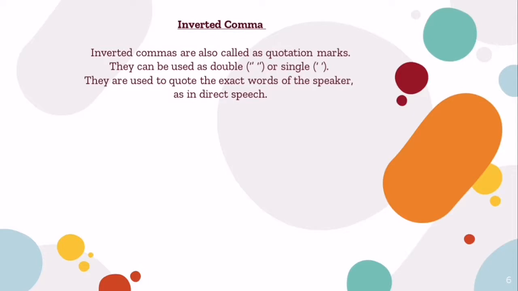Inverted commas. Inverted commas are also called quotation marks because they are used to quote down the sentence of the speaker with the exact words. They can be used in doubles or in singles. Example, our teacher says, "Hard work is the key to success." Some people believe that instead of putting double quotes here, we could have used single quotes. But sometimes single quotes are used for very short sentences. Here this was a long sentence. It is better to use double ones. Otherwise, if just the word hard work or success you are mentioning, just one word each, you can use single ones also. There is no hard and fast rule as such known.